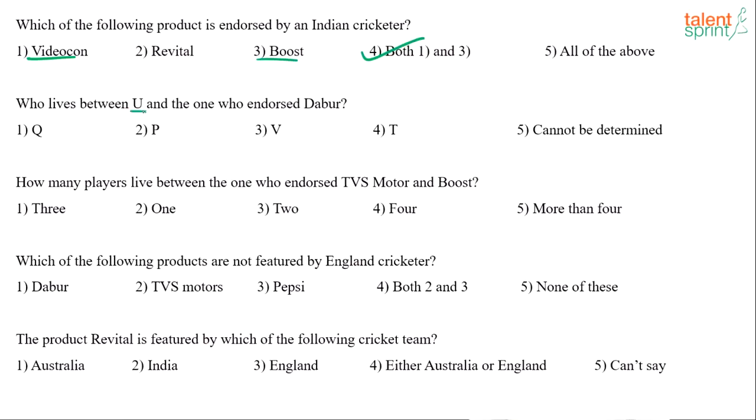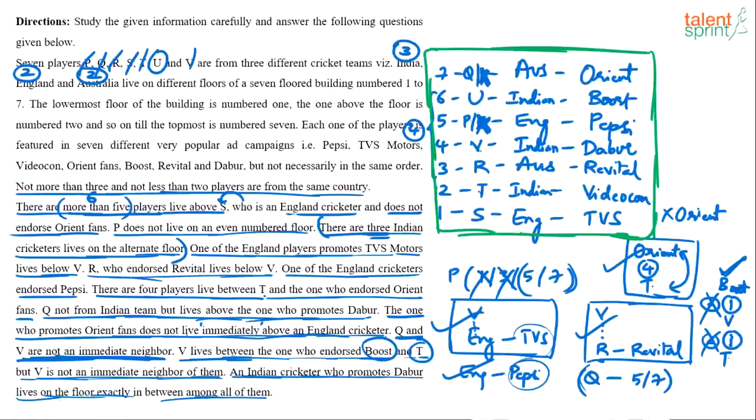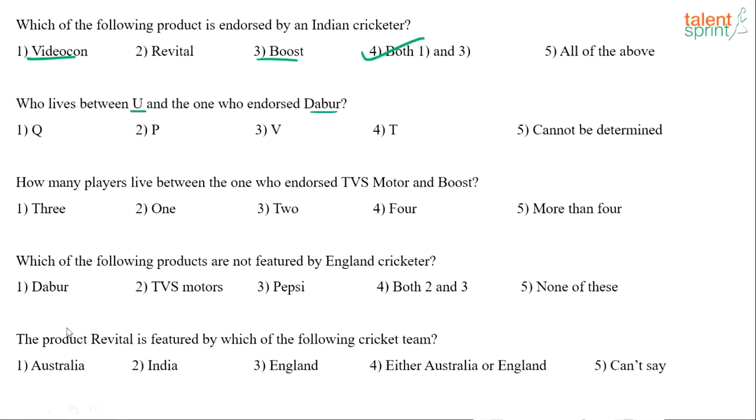Who lives between U and Dabur? Between U and Dabur, U is here and Dabur is here. So who lives between U and Dabur? This P, who's from England endorsing Pepsi. P should be the answer.